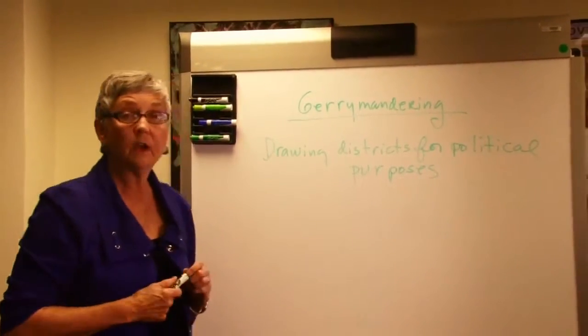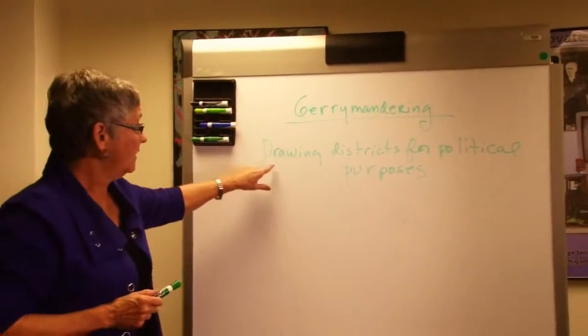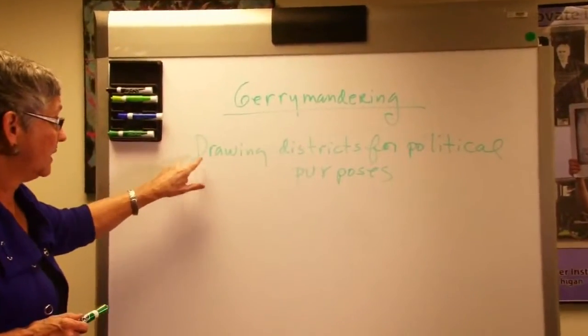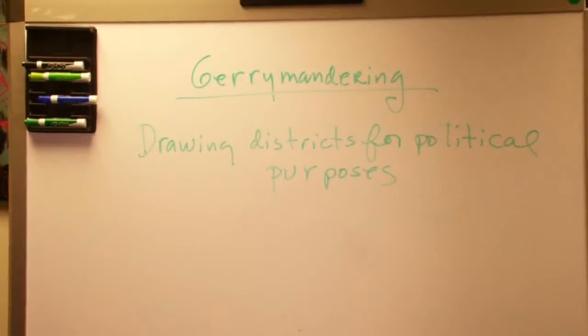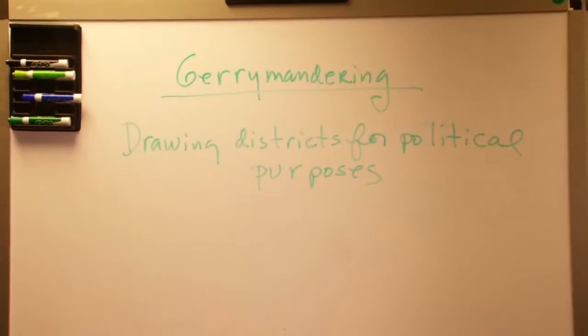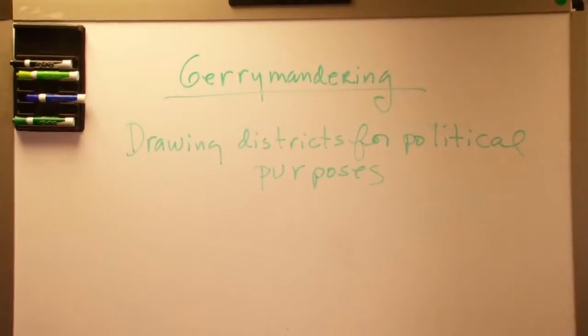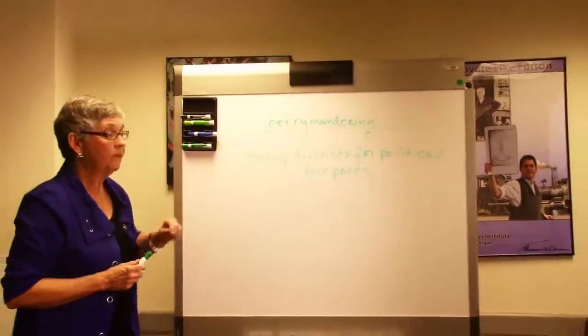But here is the concept of gerrymandering, and here's the definition. Gerrymandering is drawing districts for political purposes. Drawing districts for political purposes. And where did this word come from?